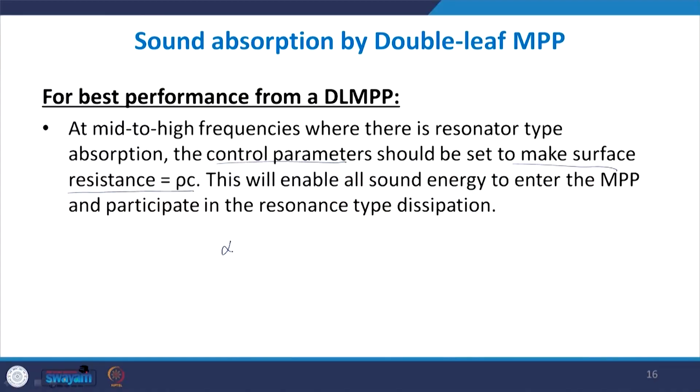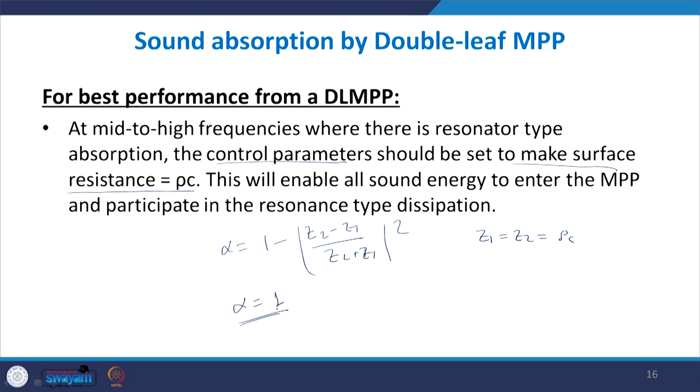When the surface impedance of the double leaf MPP is rho c and the incident medium impedance is also rho c, there is an impedance match, and then there will be perfect absorption. We know that alpha is equal to 1 minus ((Z2 minus Z1) by (Z2 plus Z1)) whole squared. So, when Z1 equals Z2 equals rho c, alpha becomes equal to 1.